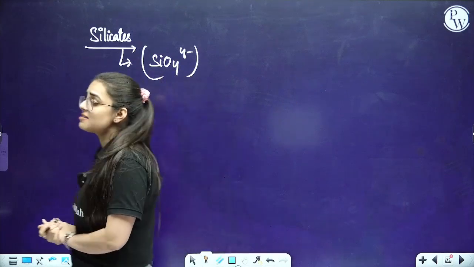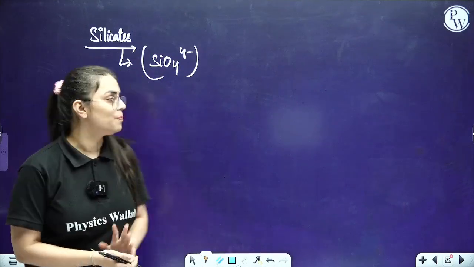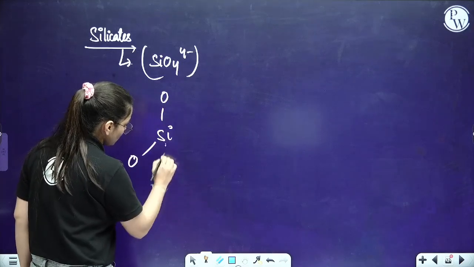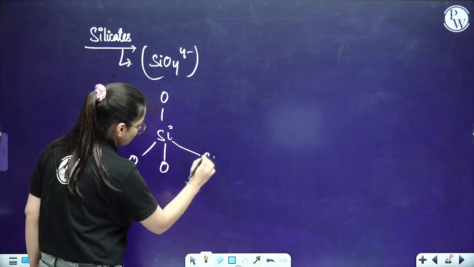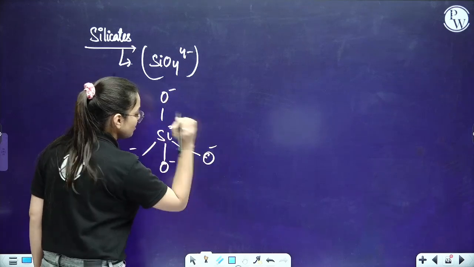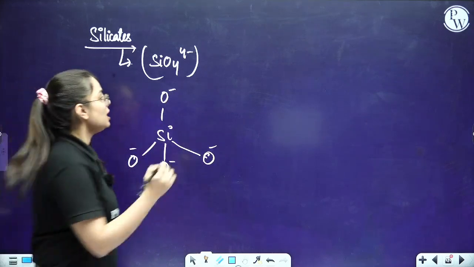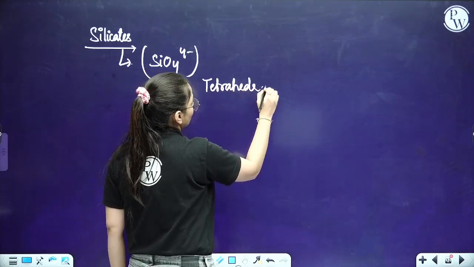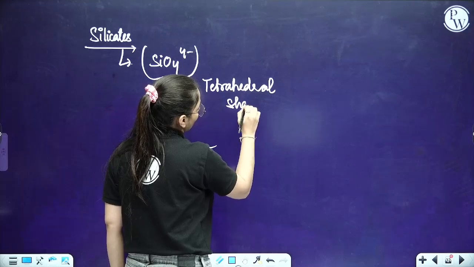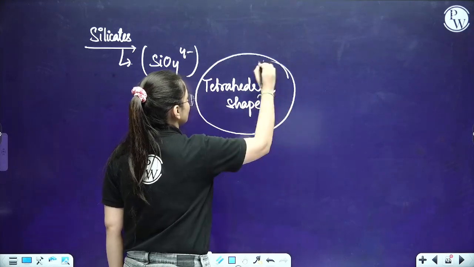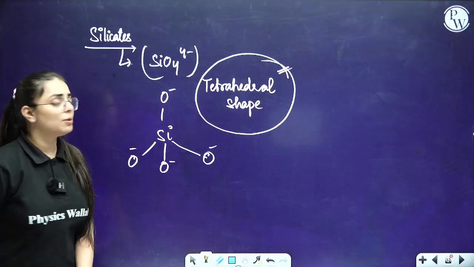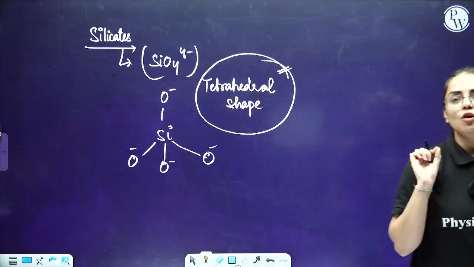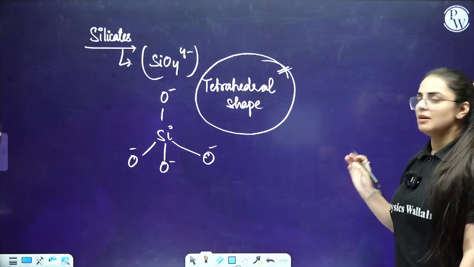Now when I say SiO4 4-, this is how it generally looks. This is Si, with one oxygen over here, another oxygen over here, another oxygen over here, and another oxygen over here. Each oxygen carries a negative charge. It basically holds a tetrahedral shape. Whom am I talking about? Silicates, which have a general formula of SiO4 4-, everyone. Clear with this part?